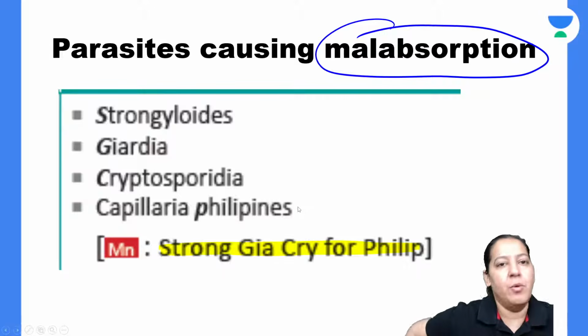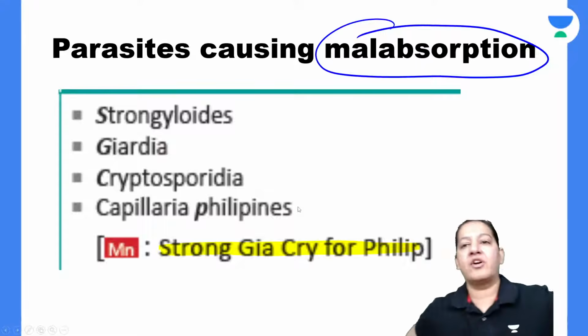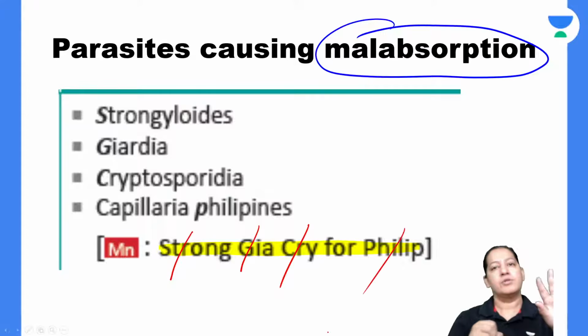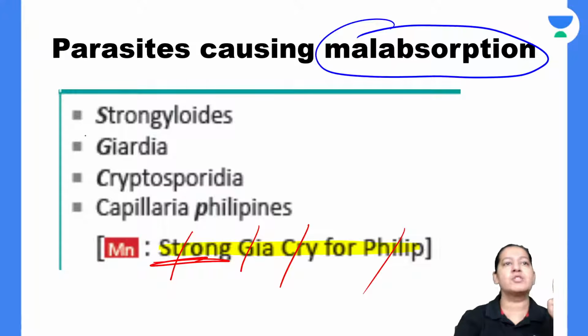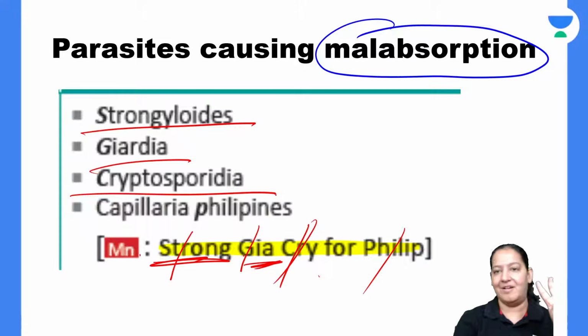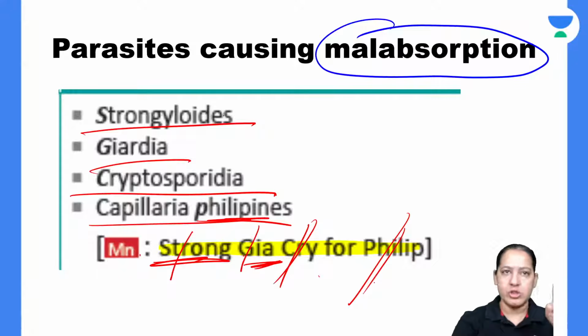There is a mnemonic: Strong Gia cry for Philip. Gia is a girl, she is very strong, but she is crying for Philip. There are four parasites. Strong reminds you of Strongyloides, Gia of Giardia, cry of Cryptosporidia, and Philip of Capillaria philippinensis. It is a rare parasite, I did not mention it in the classification, but it is there.